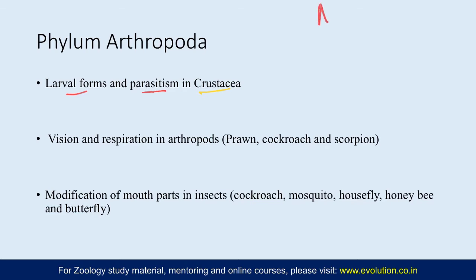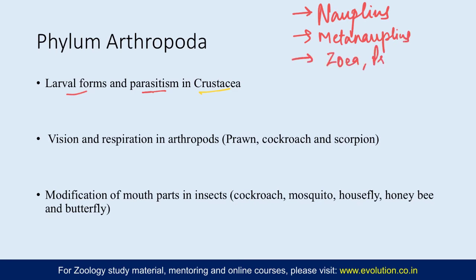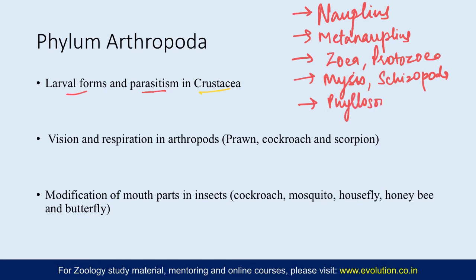And these larval forms include, number one, the Nauplius larva. This is a larva which is common in all the crustaceans. Then there is another, that is Metanauplius, Zoea and Protozoea, then Mysis or Schizopoda, Phyllosoma, and Alema. So these are the larval forms you need to cover.